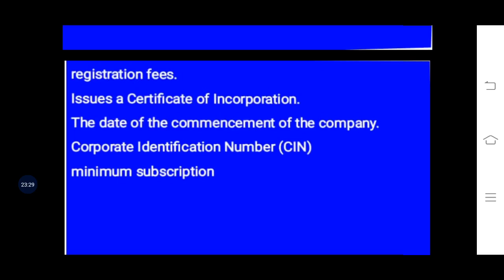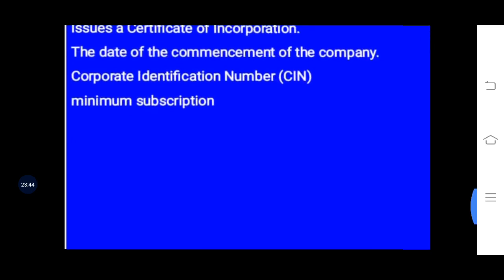And in the certificate of incorporation, a CIN number is provided to the company, which is the identification number of that company. By that number only the government will identify that company, and then they can commence the business and issue shares within the limit of authorized capital. So in this way the company is established.